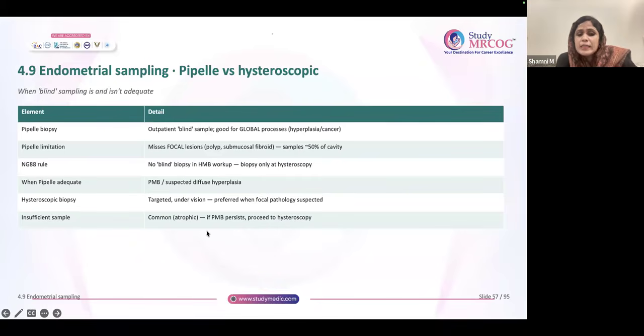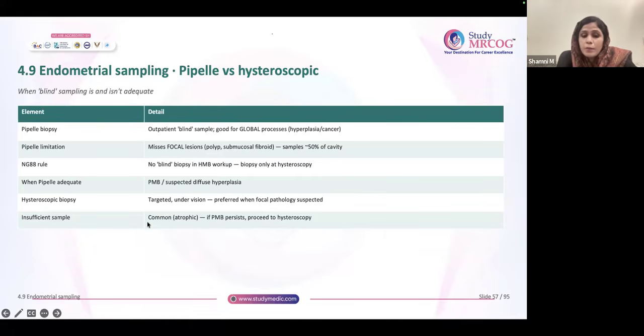So if at all you're getting an insufficient sample, the most common reason for postmenopausal bleeding is atrophic endometritis, right? Atrophic endometritis is the first cause of postmenopausal bleeding. So in the group of postmenopausal bleeding, 10% will be due to endometrial CA. The figure is important: 10% due to endometrial CA.